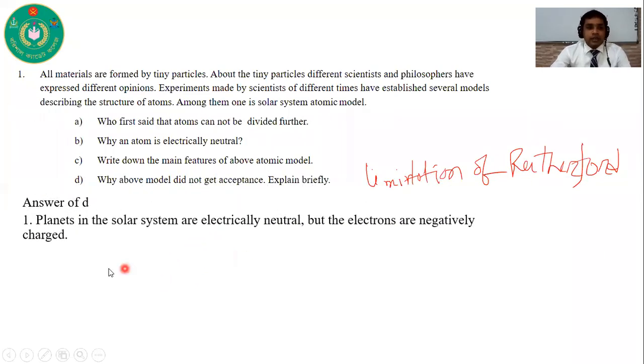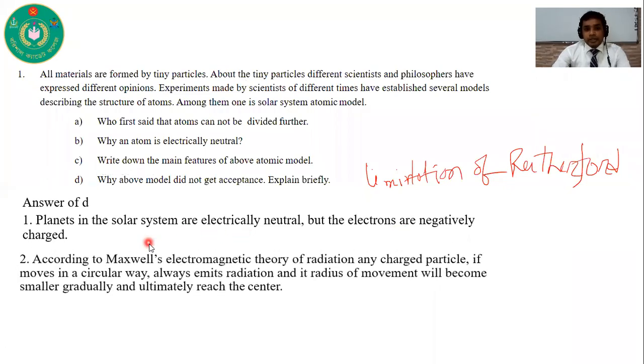The first limitation was planets in the solar system are electrically neutral, but electrons are negatively charged and protons are positively charged. That's why these are not similar to the solar system, because in the solar system planets are electrically neutral, but electrons and protons are charged particles. So this is an anomaly.